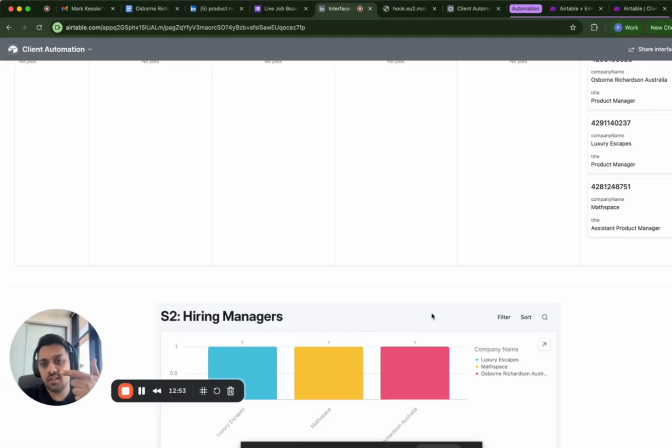Validating the job, finding the decision makers, matching it to a whole candidate database of any 10,000, 100,000 candidates, selecting the top 2, 3, 4, whatever you want, then researching the company and pitching those candidates de-identified to your client. So, yep, that's a quick summary of what this automation was. Again, I tried to cover it in a hurry, so I might have skipped or forgotten a couple of steps.